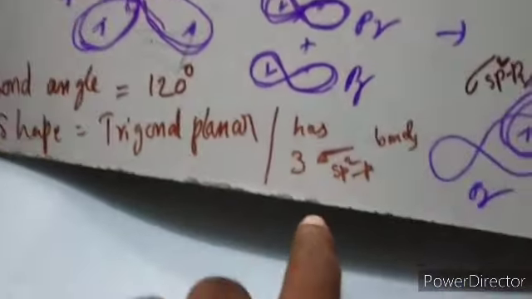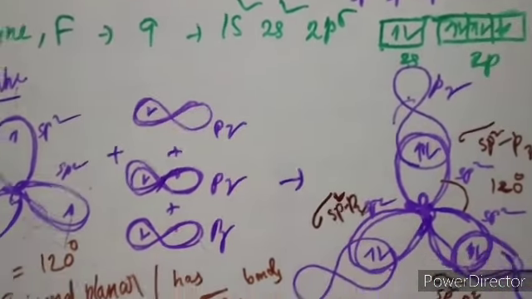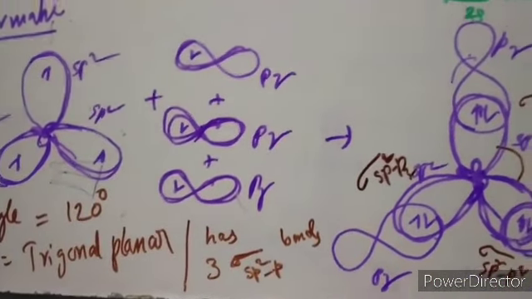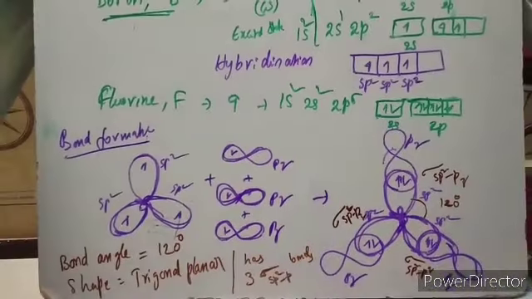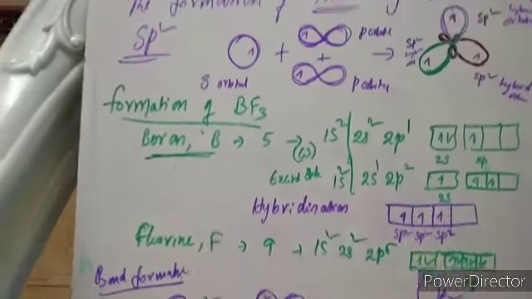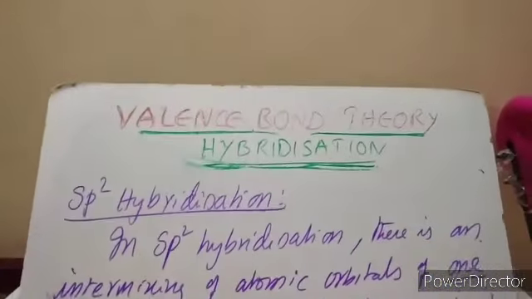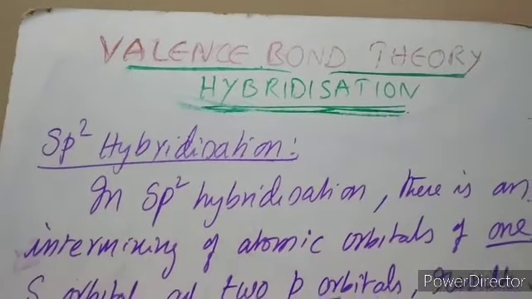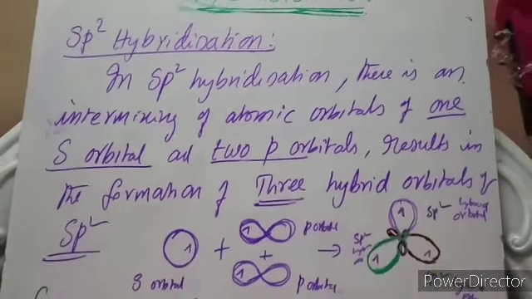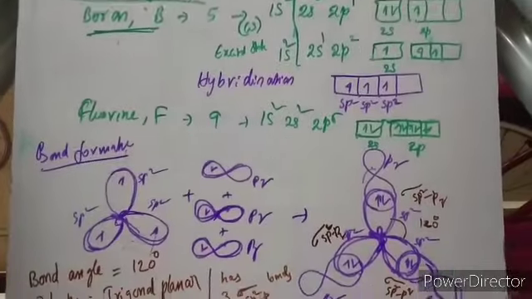Bond angle 120 degrees, and it has 3 sigma bonds of type sp2p. So in this way we can explain how boron trifluoride is formed with the help of valence bond theory, hybridization, which contains sp2 hybridization.